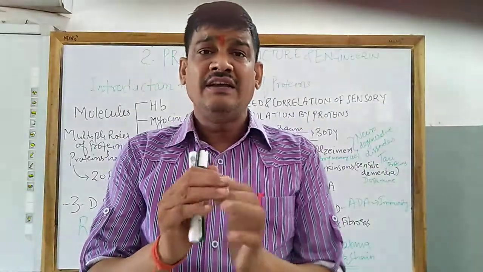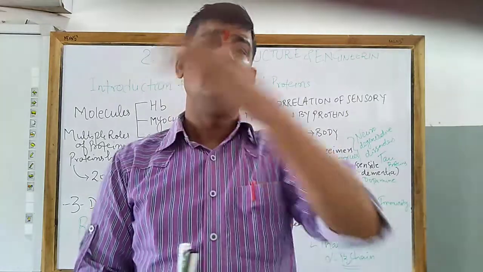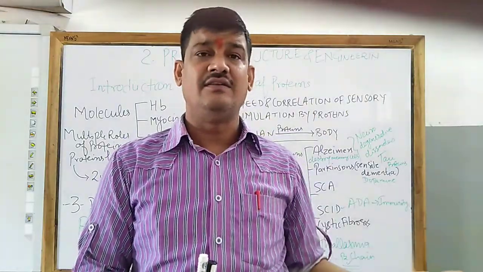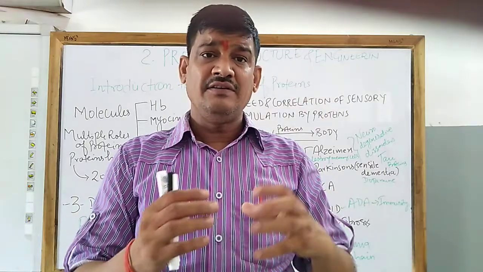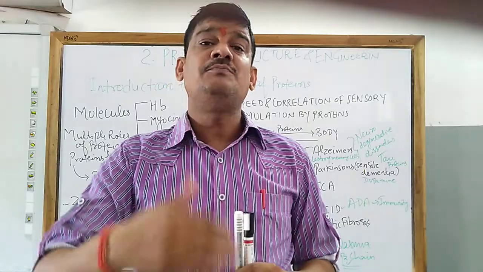Whenever information flows from body to brain or brain to cells or body organs, there is a requirement of certain kinds of protein which pass the message.